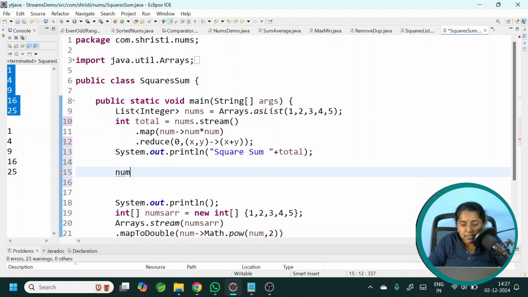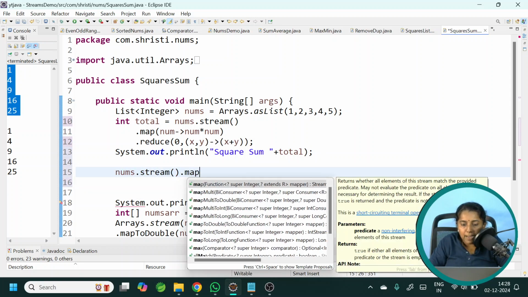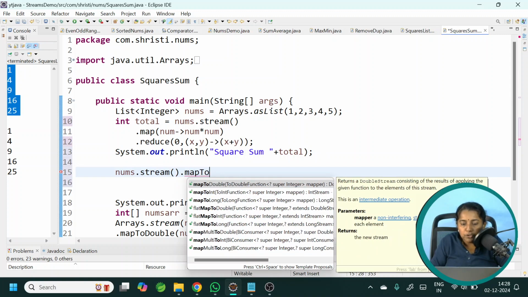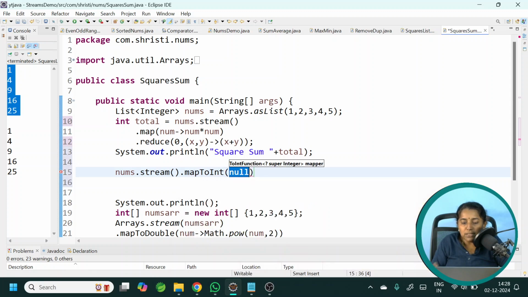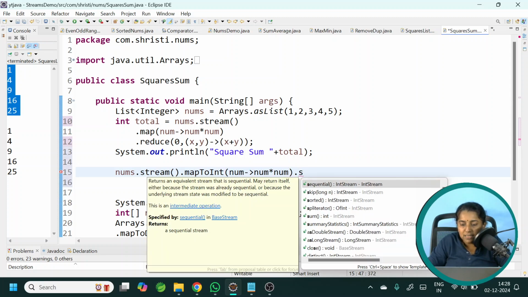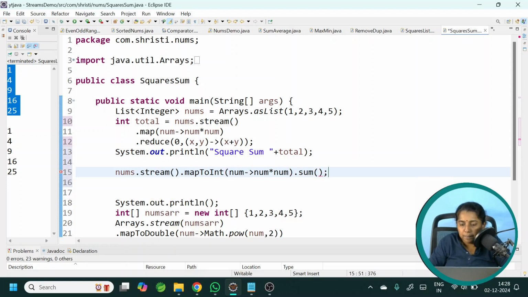We will see the other way, numbers dot stream dot map to int. When you are using map to int, the integer object is getting converted into int. That's all. Number arrow, number star number. Now directly I will get the sum method, dot sum. Okay, so I can give total equal to.